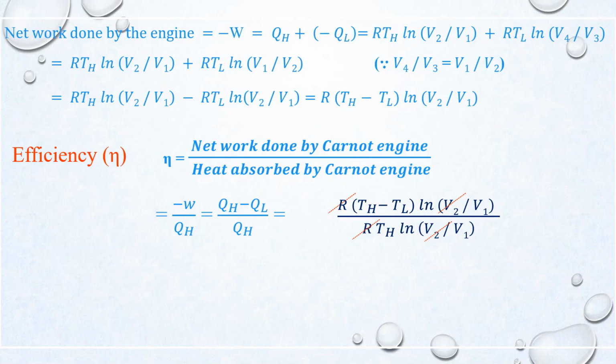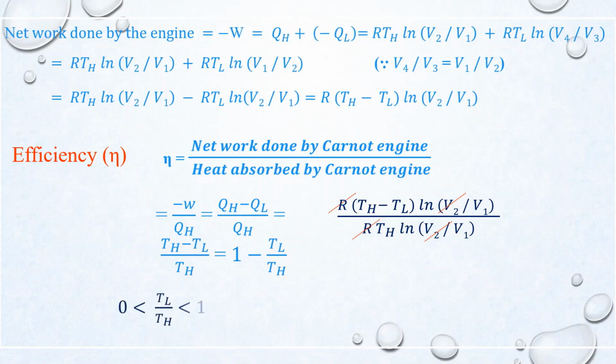Here there is a cancellation of R terms and ln V2 over V1 terms. So you will get TH minus TL by TH. Here TH is the source temperature and TL is the sink temperature. It can be written as eta is equal to 1 minus TL by TH.